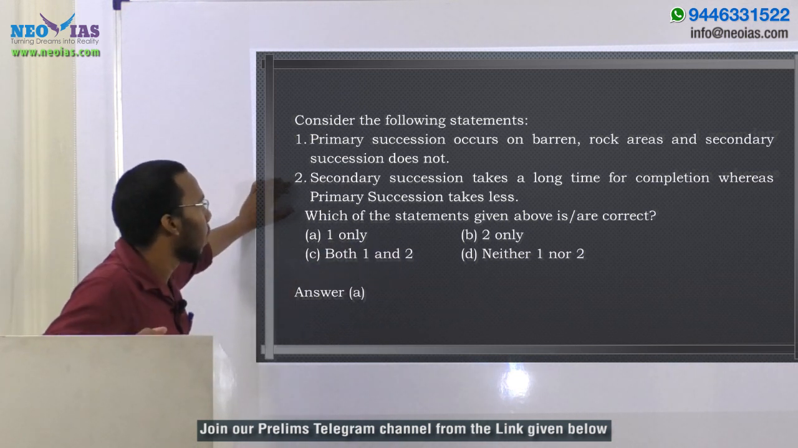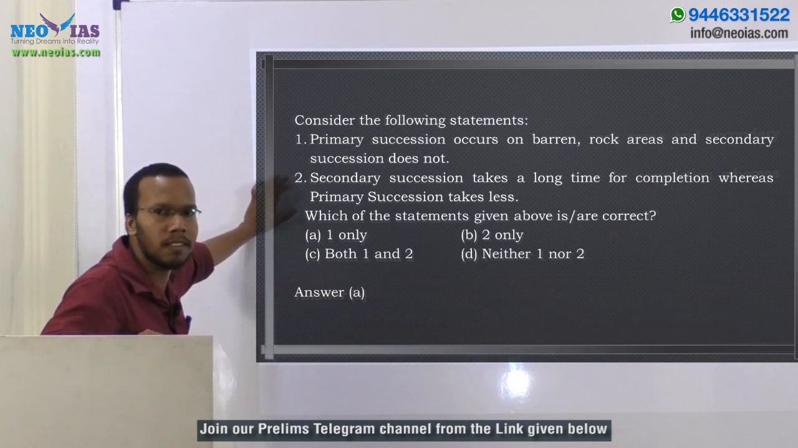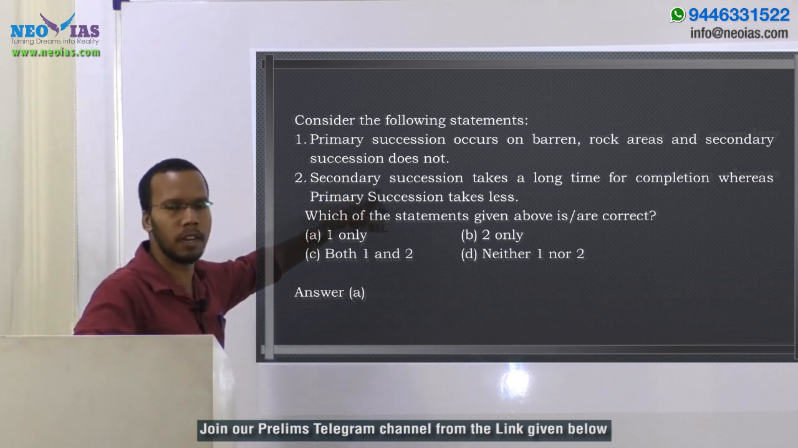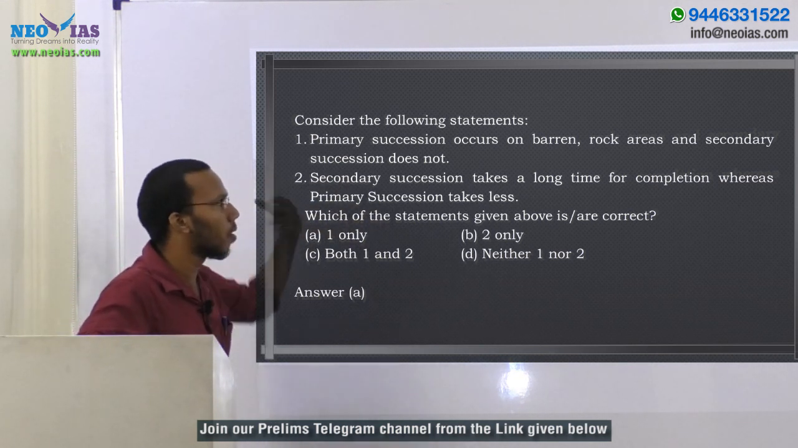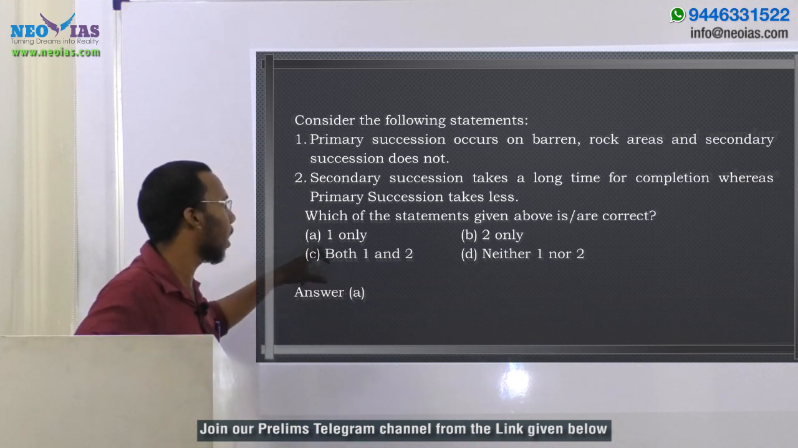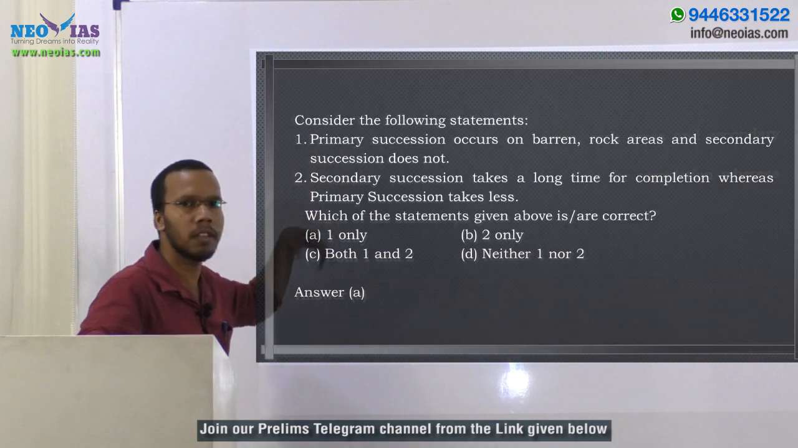Then second statement, secondary succession takes a long time for completion, whereas primary succession takes less. That's a wrong statement, because secondary takes less time and primary takes a long time, right? So that's why the second statement is wrong. So we got the answer as A. One only is the answer. The first statement is the only correct statement.